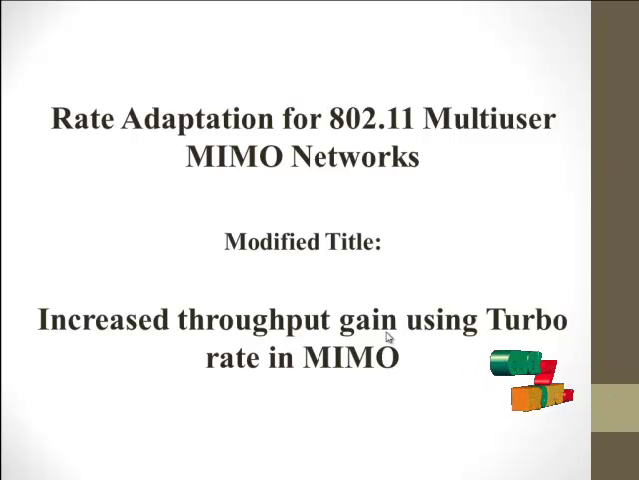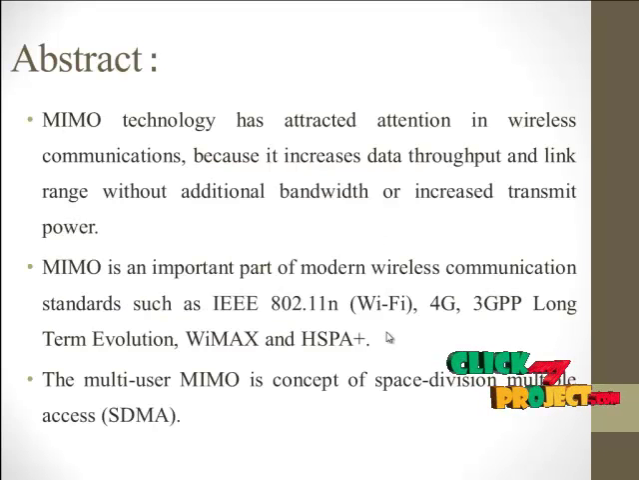Let's discuss the product. Our product is Rate Adaptation for 802.11 Multiuser MIMO networks. In multi-user MIMO, that is multiple input, multiple output networks, the optimal bitrate of a user is highly dynamic and changes from one packet to the next. This breaks the traditional bitrate adaptation algorithms, which rely on recent history to predict the best bitrate for the next packet. To address this problem, we introduced TurboRate, a rate adaptation scheme for MU-MIMO, that is multi-user, multiple-input, multiple-output LANs.